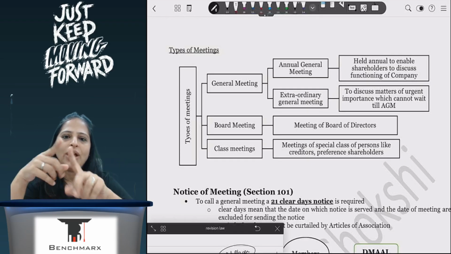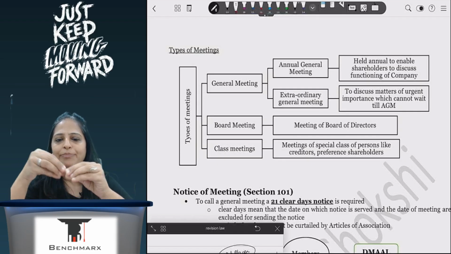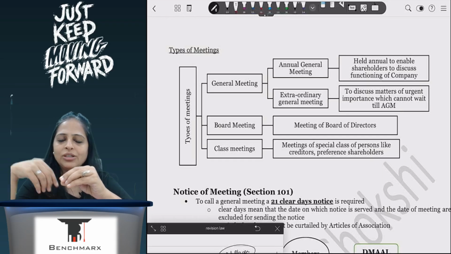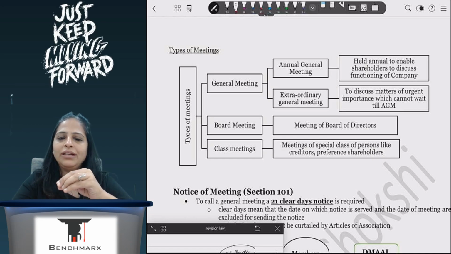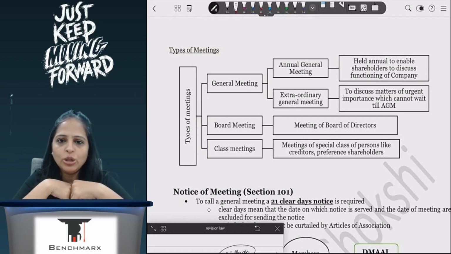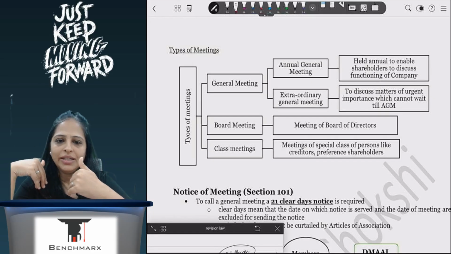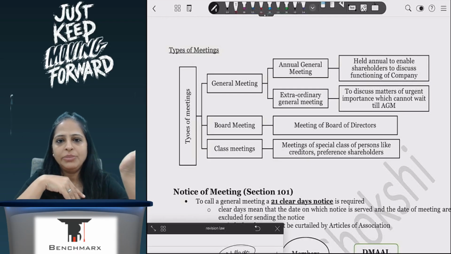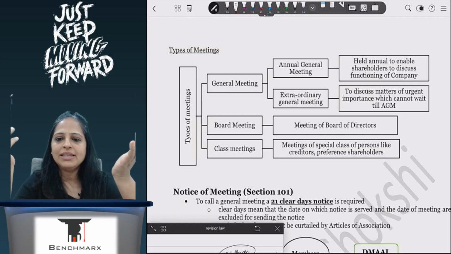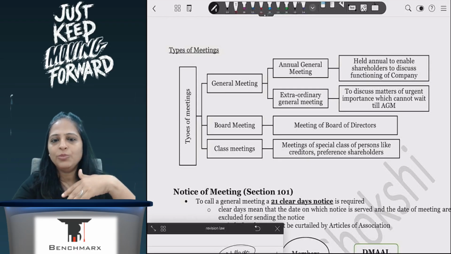General meetings we have are your annual general meeting and your extraordinary general meeting. Annual general meeting happens once every year. Extraordinary general meeting is when I want to meet my shareholders, but I don't want to wait till the end of the year. Then in that case, I will call the EGM. I can call it as a company, or the shareholders can call, by requisition, where they request the company to call for the meeting. That is also possible. Board meetings are meetings of the board of directors. They have to mandatorily meet 4 times in a year. They can meet more, not less.